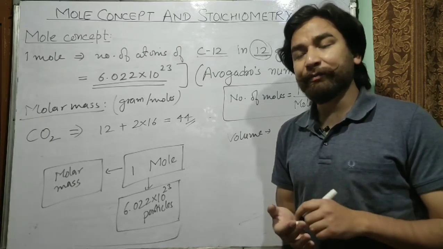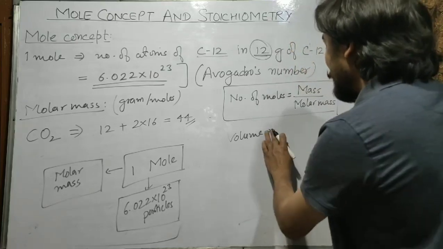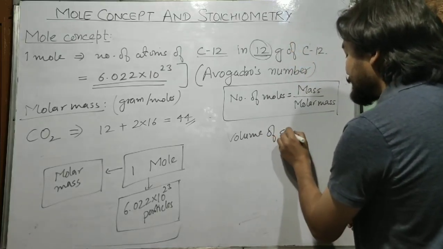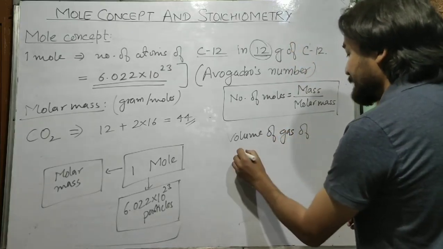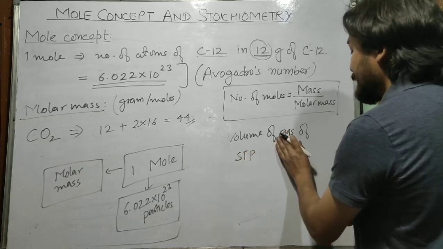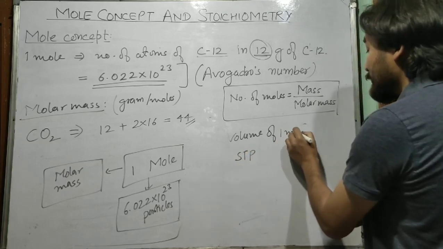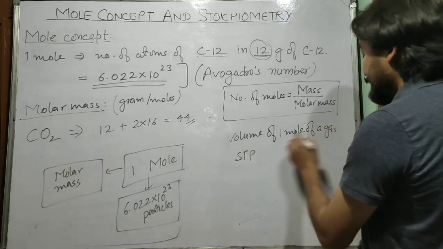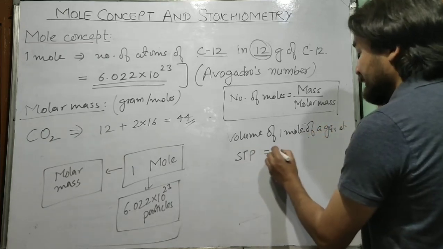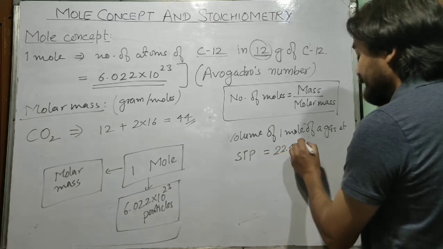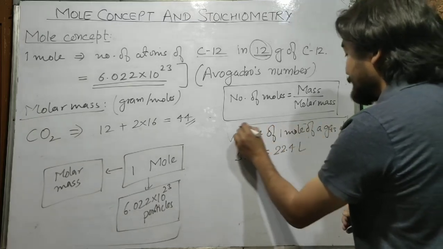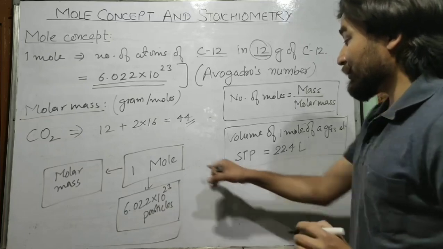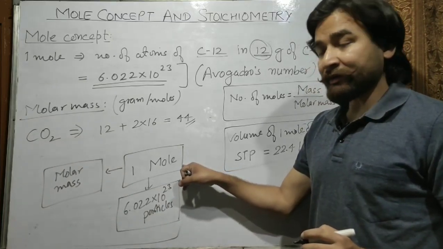So volume of 1 mole of a gas at STP, remember, is equal to 22.4 liters. Doesn't matter which gas it is, its volume will always be 22.4 liters.